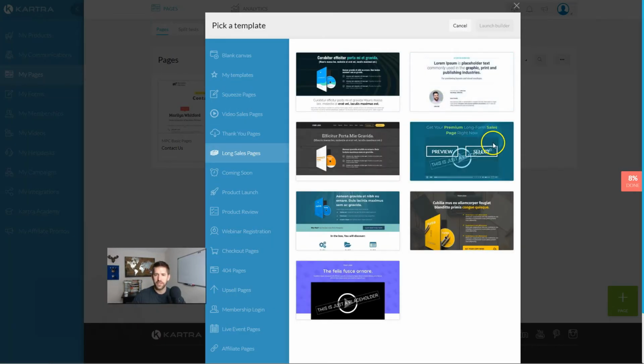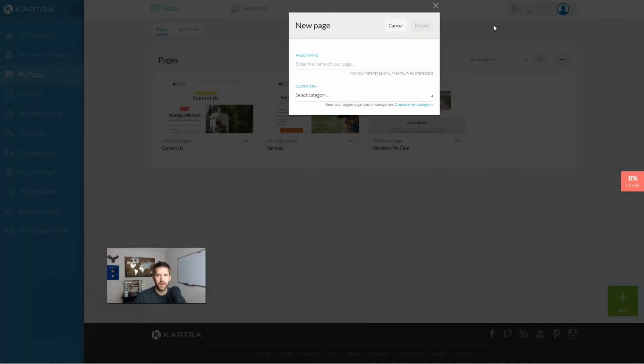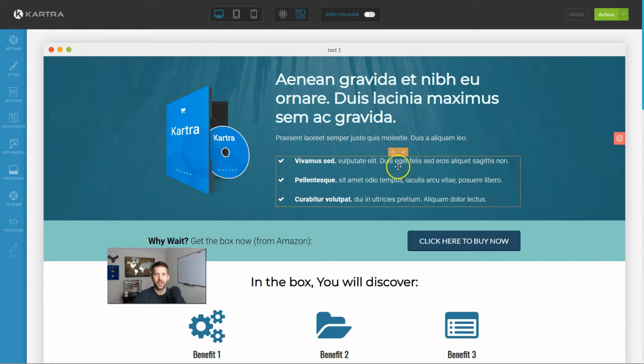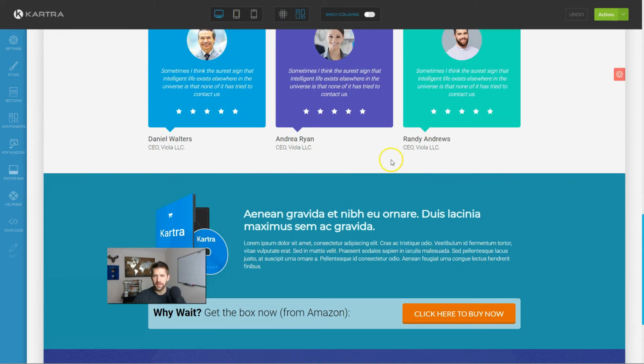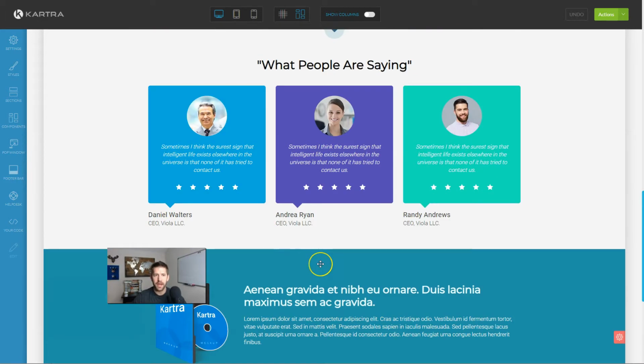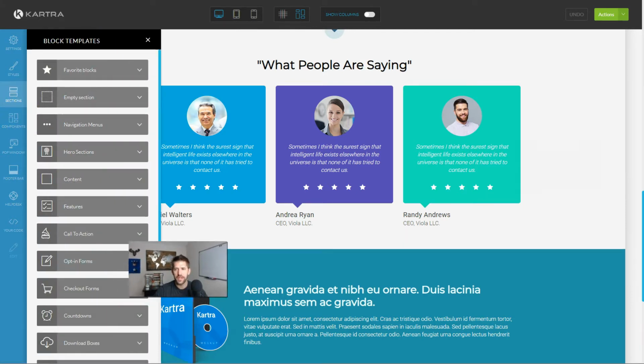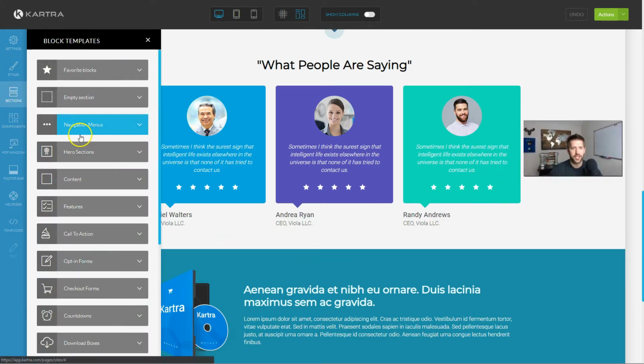Okay, so let's say we want to sell this product here. We want to use this template, so we'll select it and launch the builder. I've loaded up the page here in Kartra, and again, another beautiful looking page. Each one of these looks extremely professional, but where Kartra has a little trick up its sleeve is that you don't have to only add the components. With Thrive, you have to add the button in and the text in and all the different things. With Kartra, they have this entire other section. I'm going to call this a template library because it's section templates.